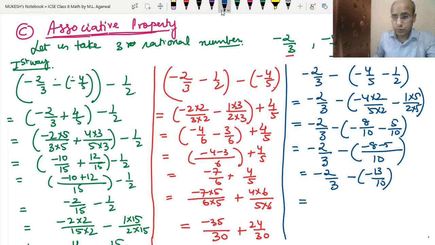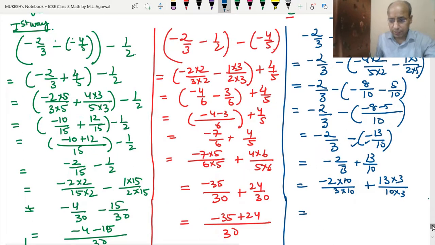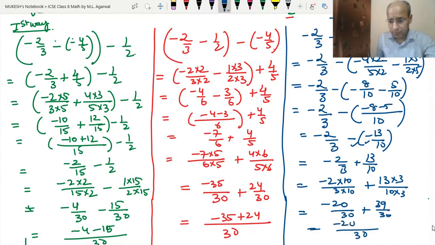Okay, clear? So now this sign and this sign are both negative, so they will become positive: minus 2 upon 3 plus 13 upon 10. Now we will take the LCM of 3 and 10. Since both do not have any common factor, the LCM will be 3 into 10, 30. So that means minus 2 into 10 upon 3 into 10 and plus 13 into 3 upon 10 into 3. So this will become minus 20 upon 30 plus 39 upon 30.